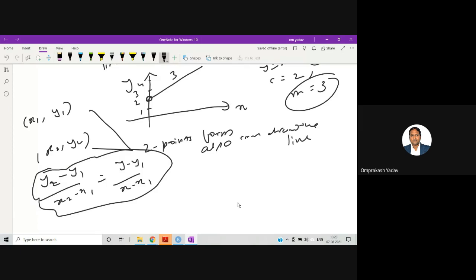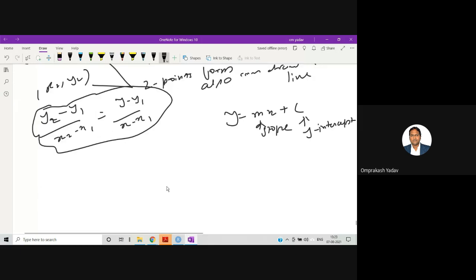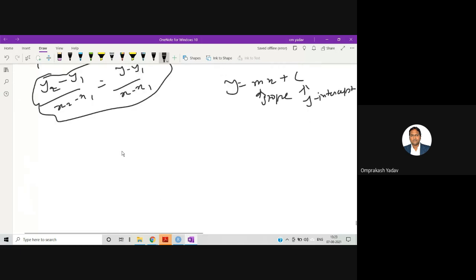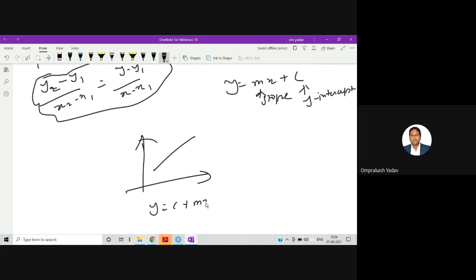But here we are talking about a line of this particular form, y is equal to mx plus c, where m is the slope and c is the y-intercept. Now, when your slope is positive, we will get the plus sign, so you'll get this kind of equation. When your slope is negative, you may get an equation like this: y is equal to c minus mx, where the slope is negative.